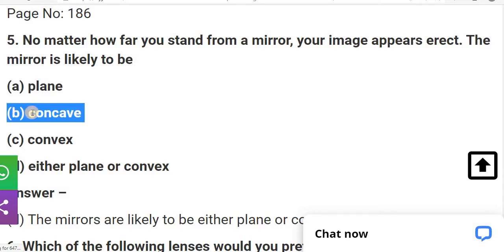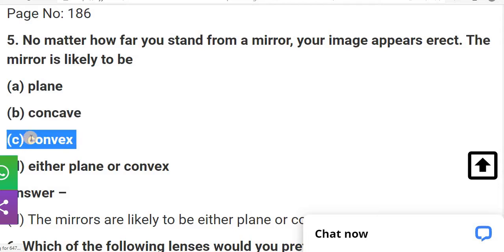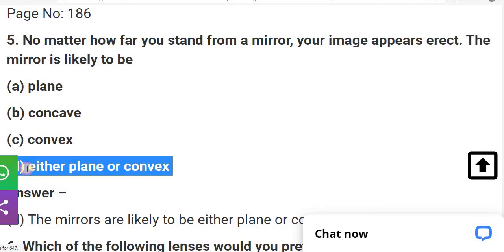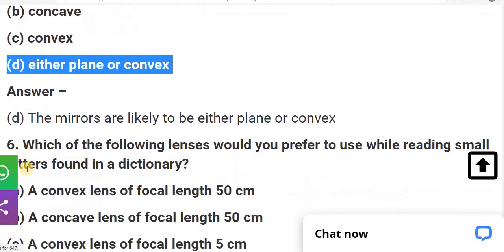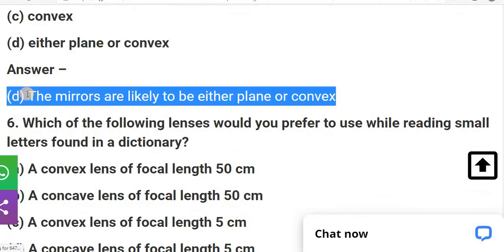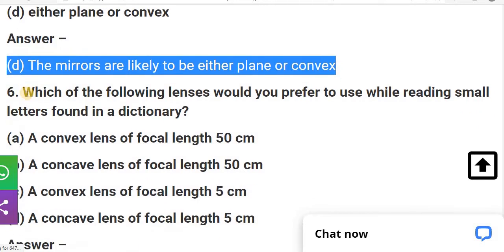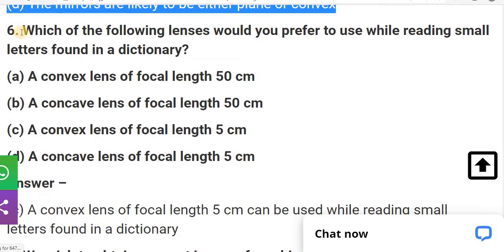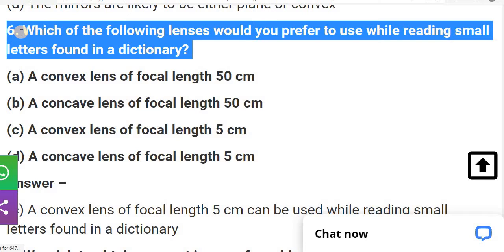The second one is concave. C is convex. In convex also it is possible. So the answer is D, because it is either plane or convex. So the answer is D. The mirror is likely to be either plane or convex. Now let's see question number 6.